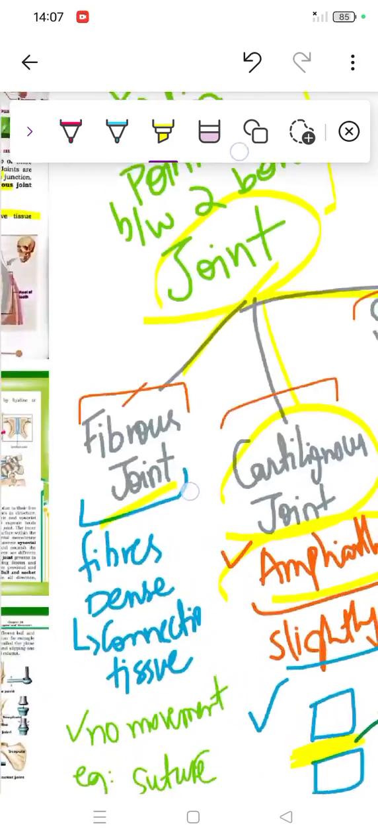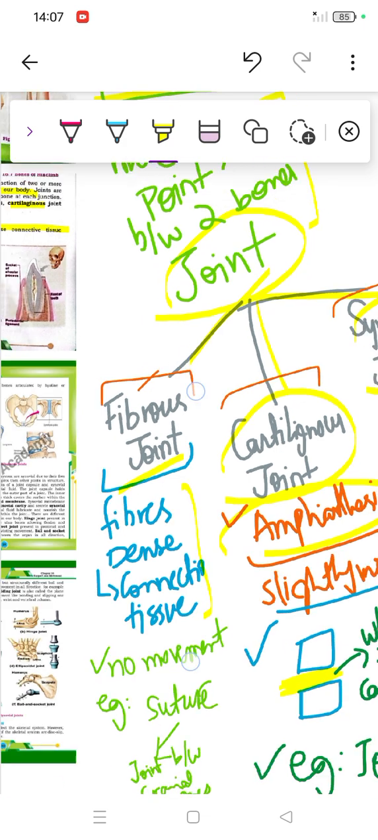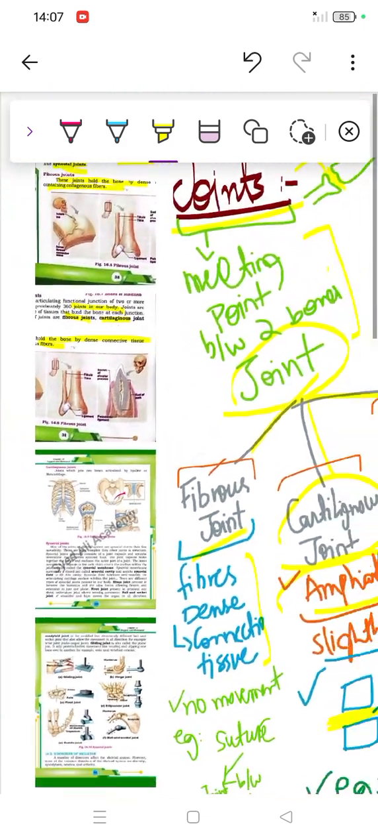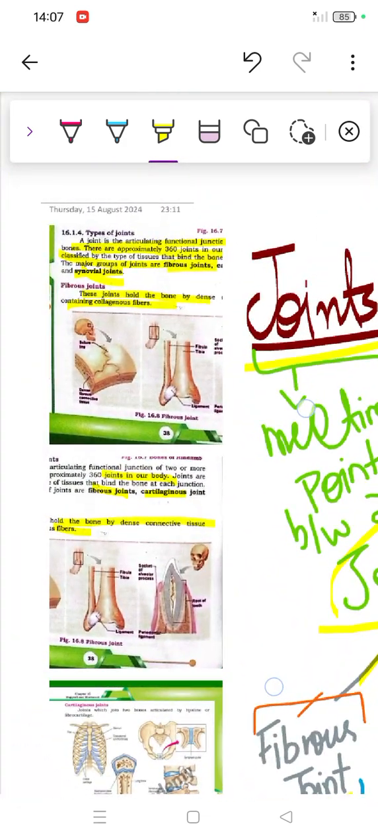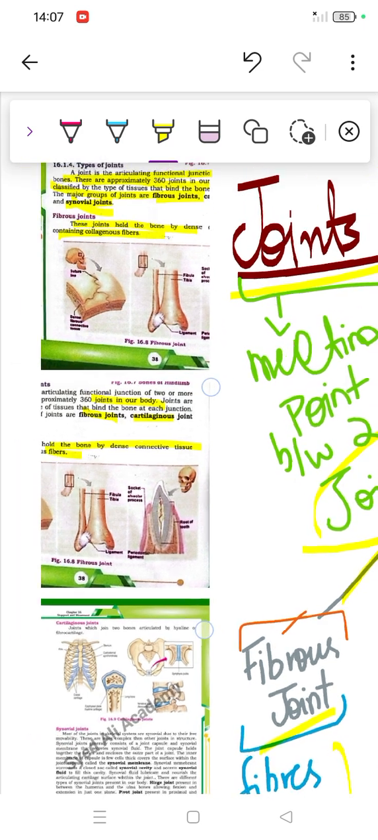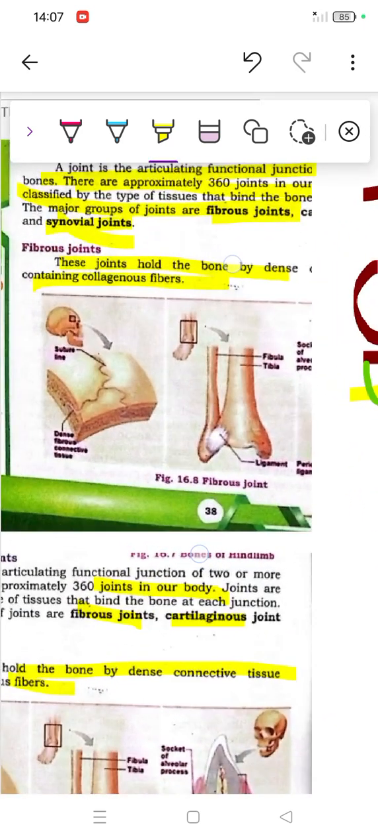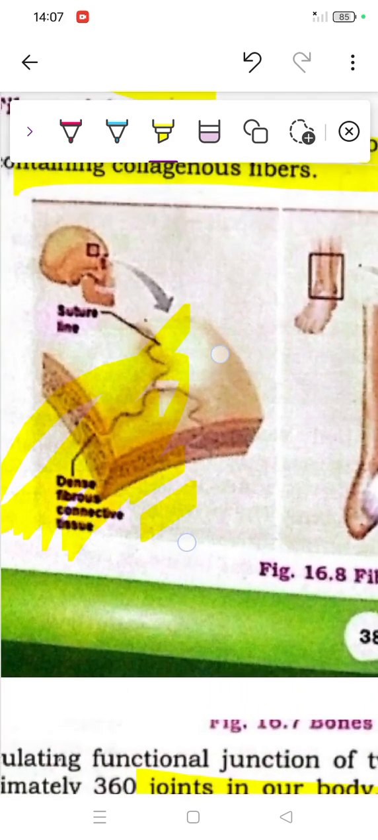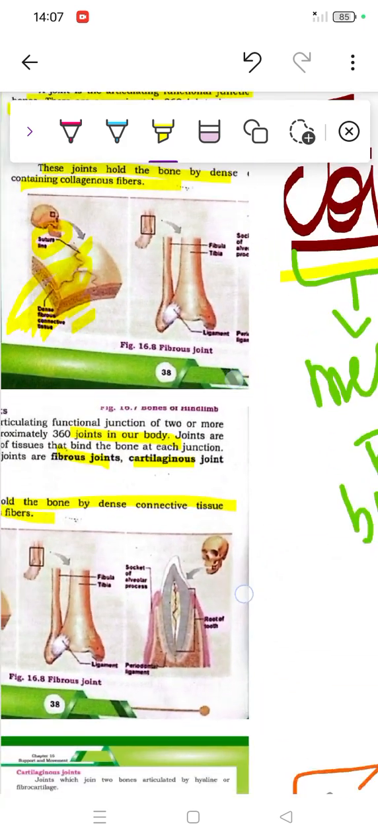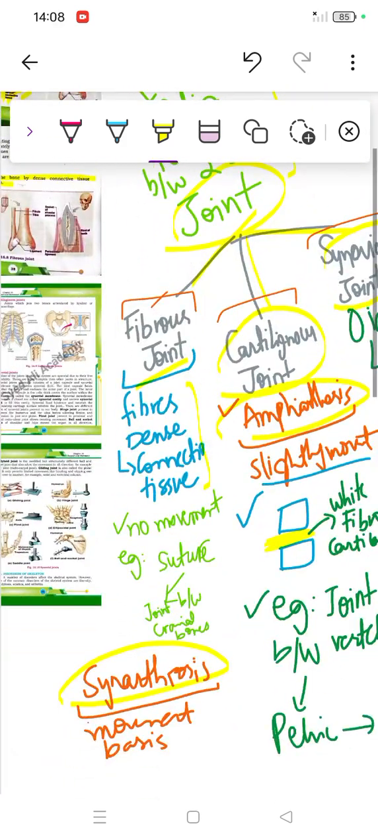So I mentioned here that a fibrous joint is made up of dense fibrous connective tissue, which has collagen fiber as well. When we check it out, here is a picture. Here you see it's written dense fibrous connective tissue. A suture is simply the joint between our cranial bones.